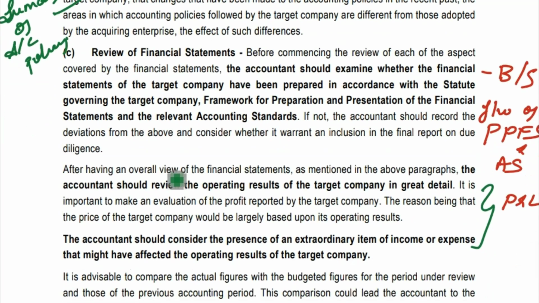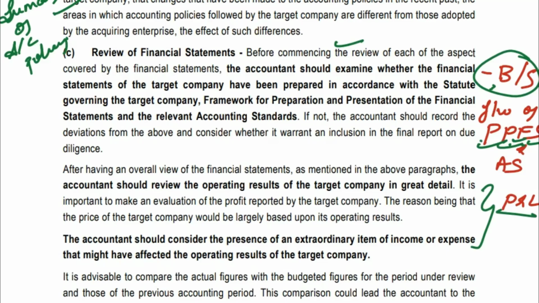Next, what is a review of financial statements? When you are reviewing the financial statements, you have to see every aspect. So let us take an easy trick to remember. One thing is the balance sheet. Another thing, you have to see the P&L. In the balance sheet, you are going to see whether the financial statements of the target company are prepared and presented as per the framework, the preparation and presentation of financial statements, that is PPFS.